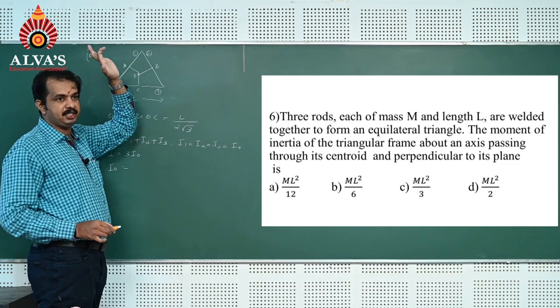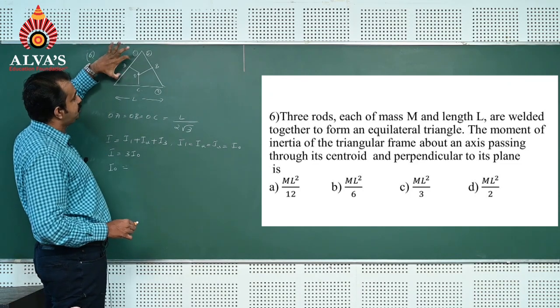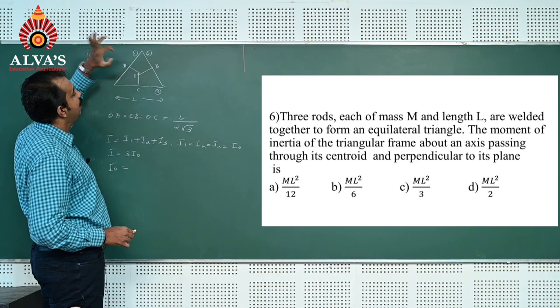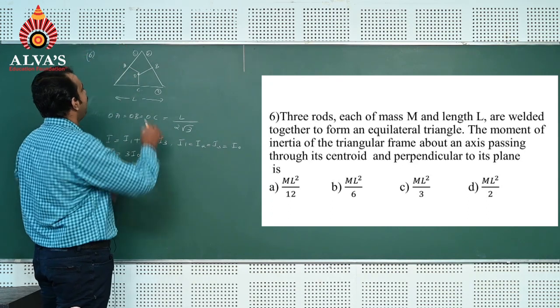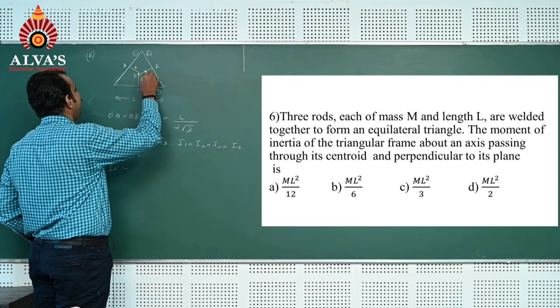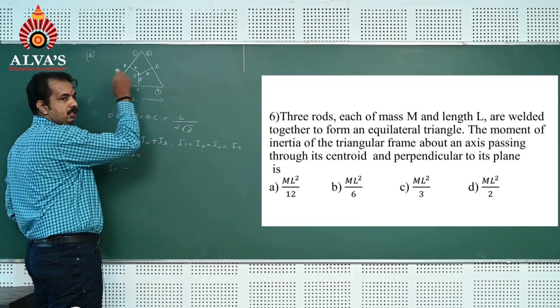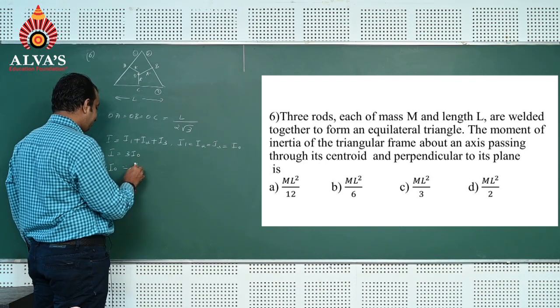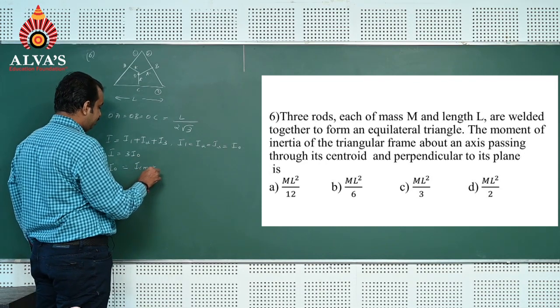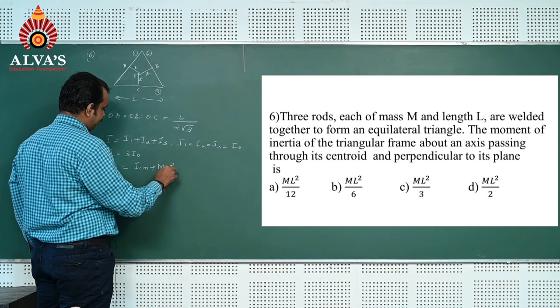According to parallel axis theorem, moment of inertia of this rod about the centroid is moment of inertia of the rod about its center plus m into x square. This distance we can take as x. So if I use the formula, I0 is equal to ICM plus m into x square.